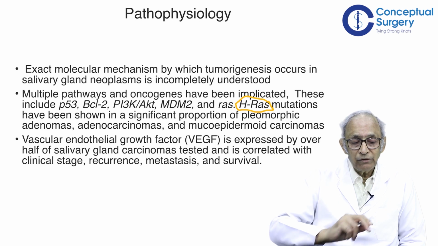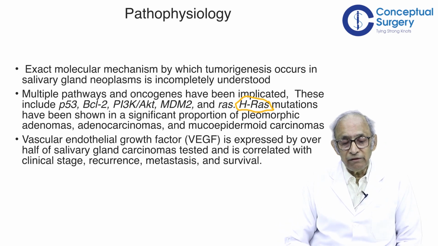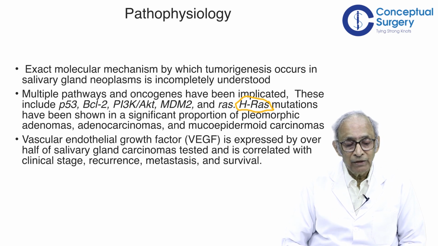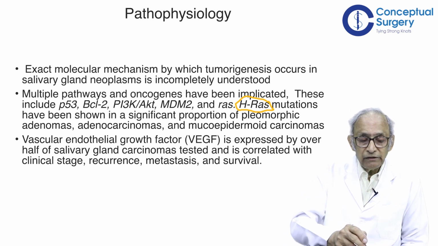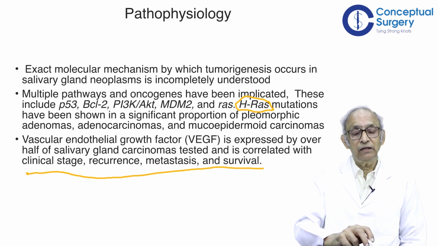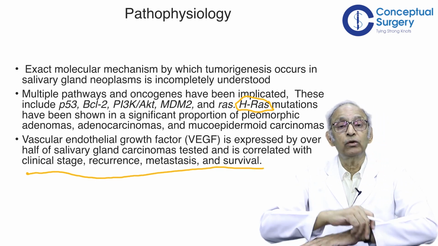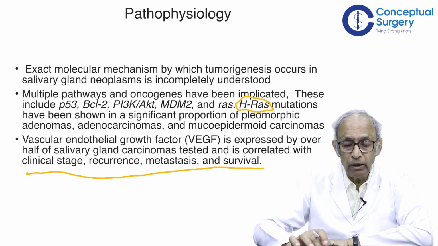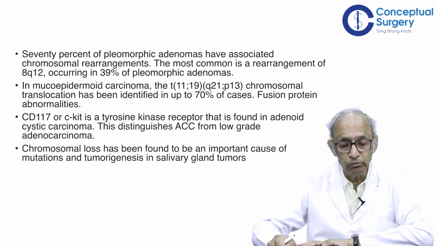So coming back to this one, VEGF is expressed by over half of salivary gland carcinomas tested and is correlated, this is important, with clinical stage, recurrence, metastasis and survival. This is a very important thing to remember. So these are playing a part in the pathophysiology of the tumors.